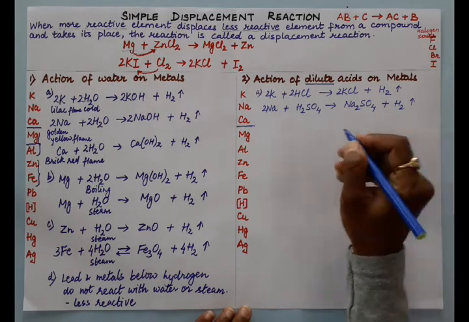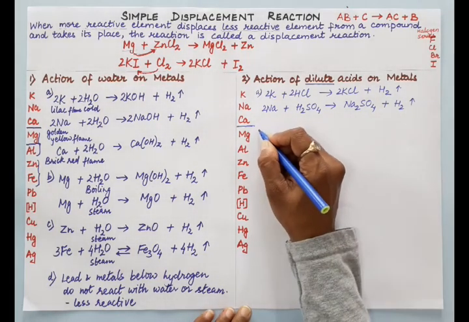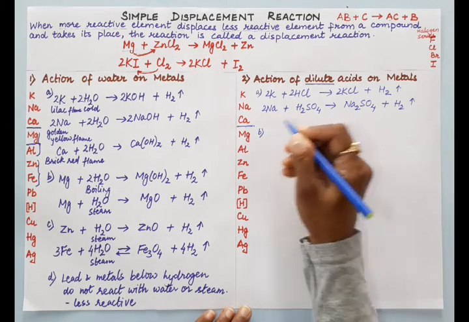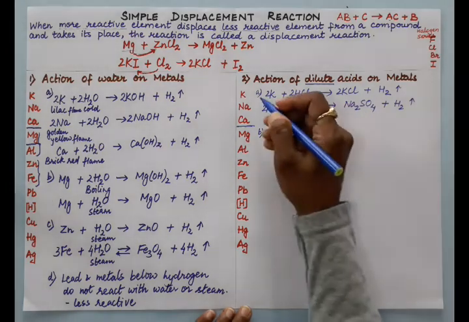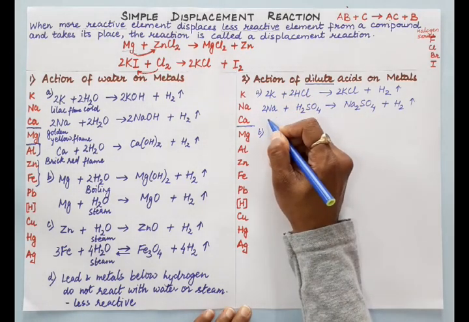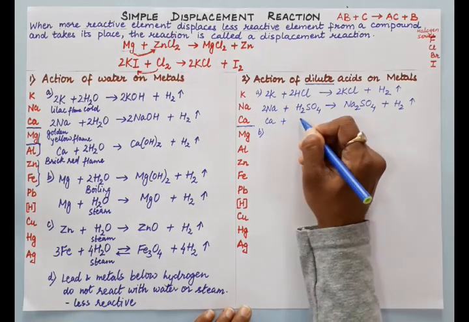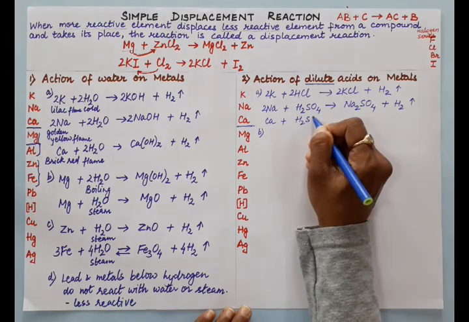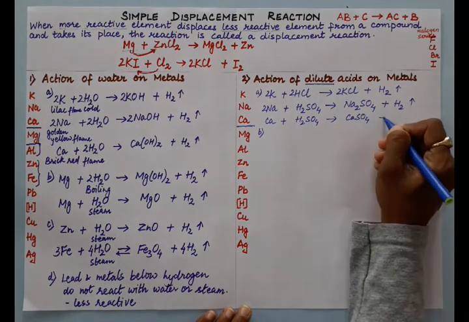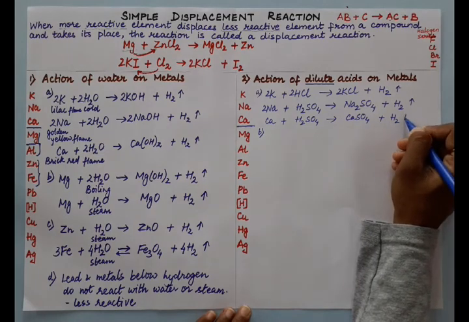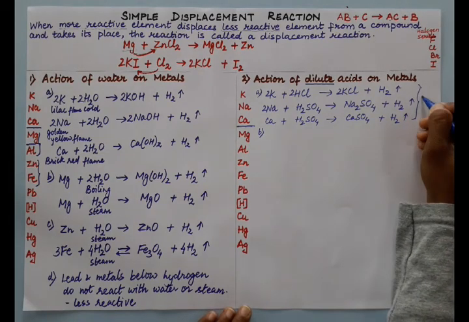Even calcium, when it reacts with sulfuric acid or HCl, gives the corresponding salt plus hydrogen. These three metals show violent reaction.